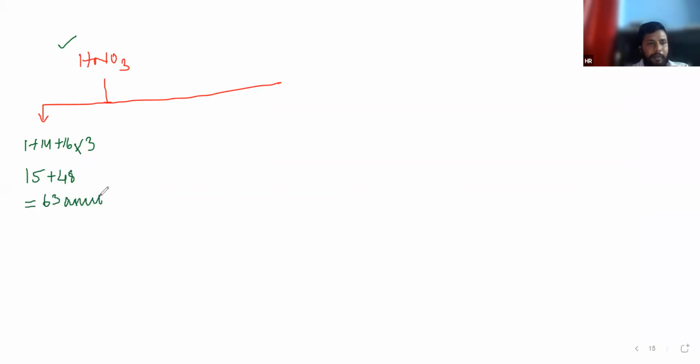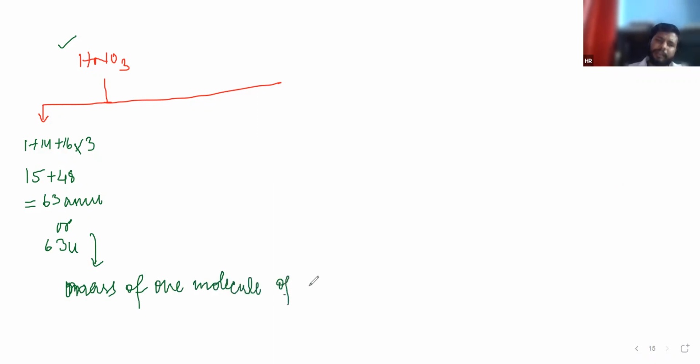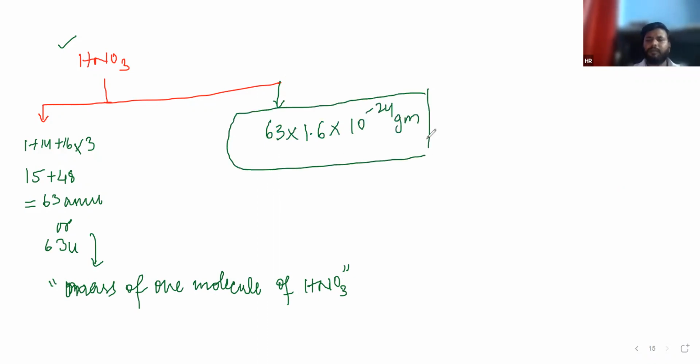If I am writing AMU, I can also write 63 u. It means the mass of one molecule of HNO3. I can convert it into grams: 63 into 1.66 into 10 raised to the power minus 24 gram. Got it or not? Yes, sir.